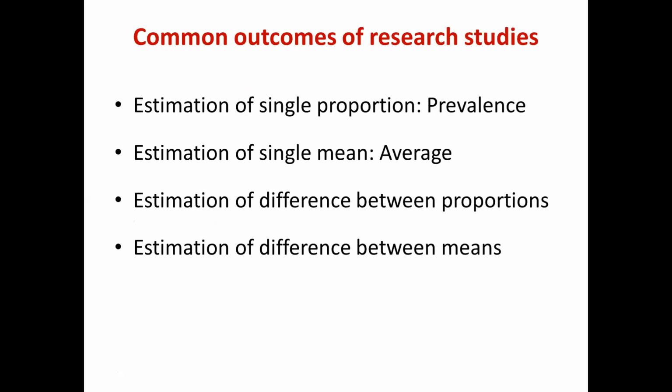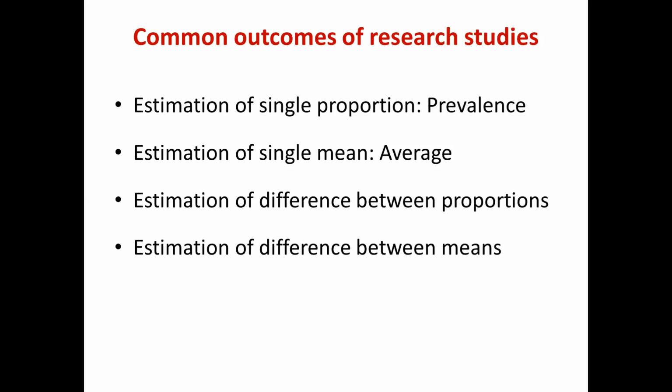So Animesh sir was talking just a few minutes ago about your study objectives and how they decide the study designs. Similarly, the sample size calculation is also dependent on what the outcome of your study is. Okay? There are usually 4 outcomes in any kind of research. There could be more, but now I am covering 4 important outcomes.